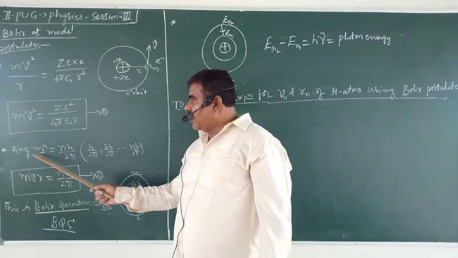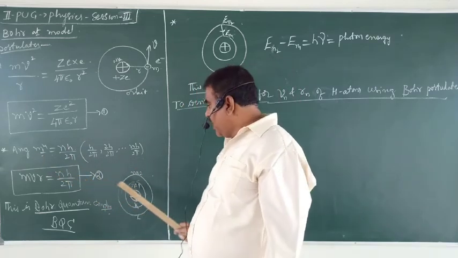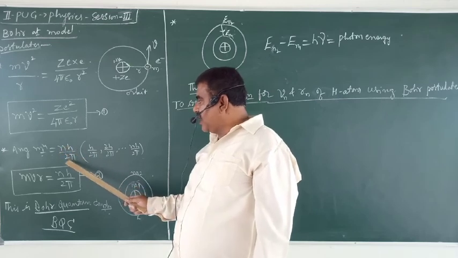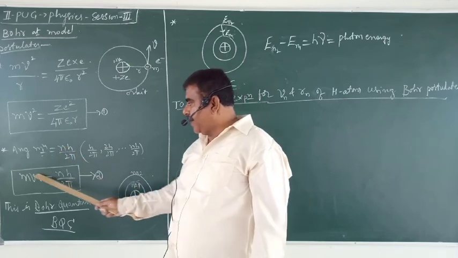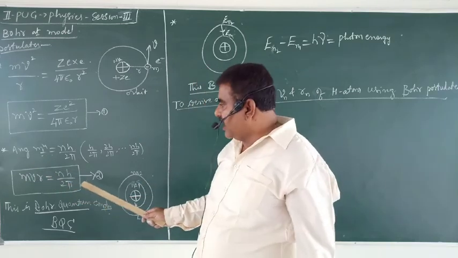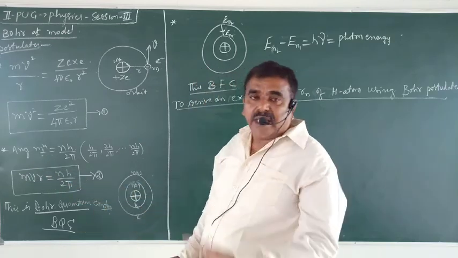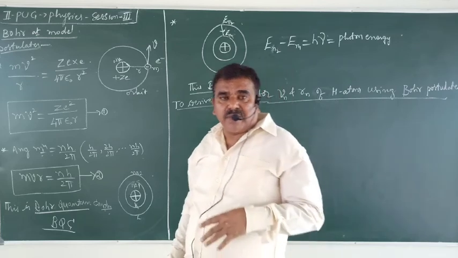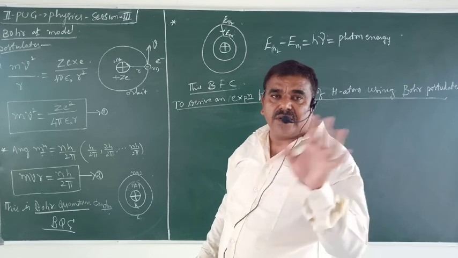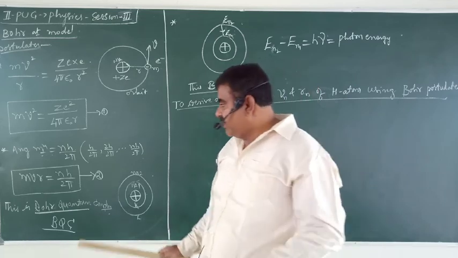Okay? The angular momentum of electrons must be an integral multiple of h by 2π. In those orbits only, electrons can revolve. In other mechanical orbits, electrons do not revolve.